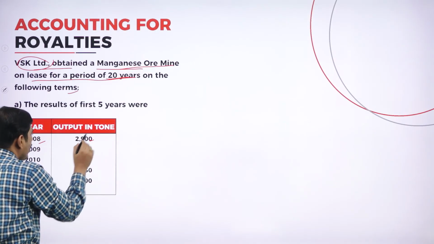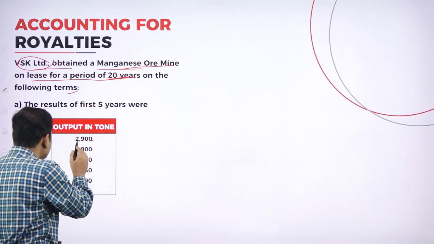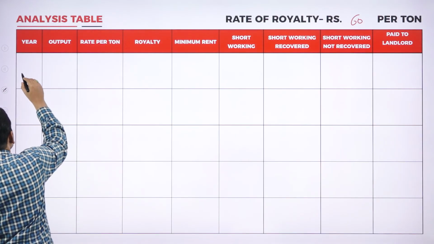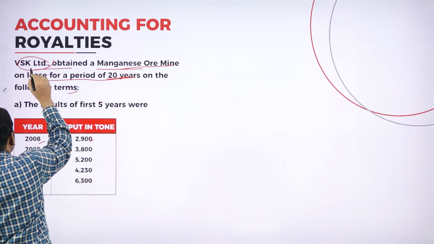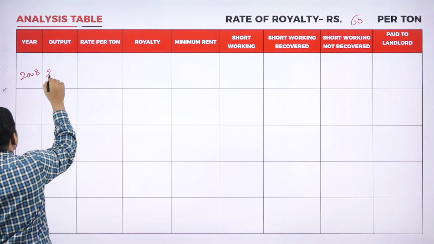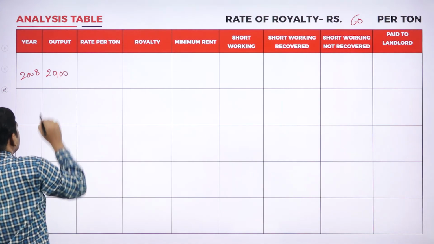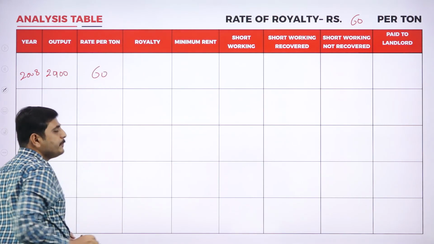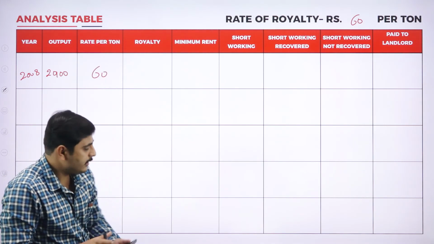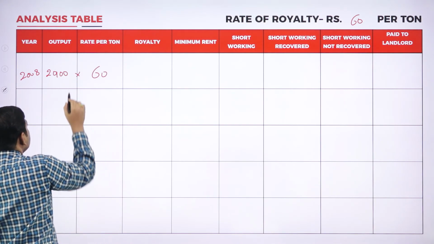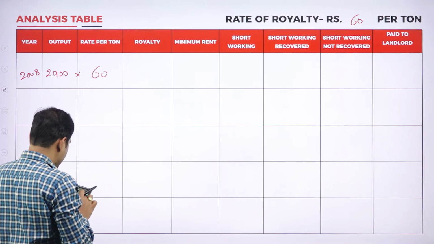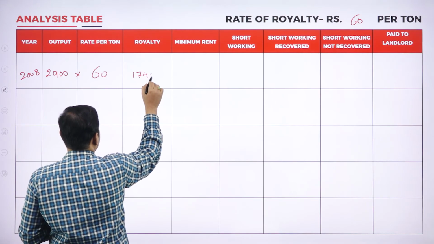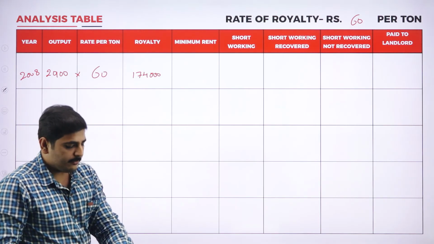In 2008, how much did we produce? We produced 2,900 tons. Rate per ton is 60 rupees. So 2,900 into 60 equals 1,74,000.